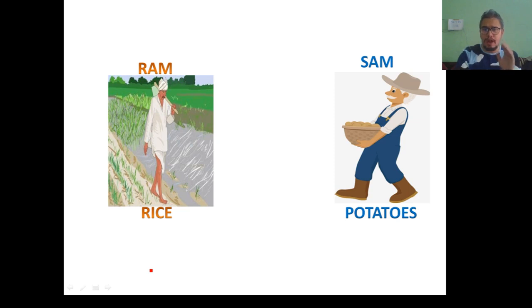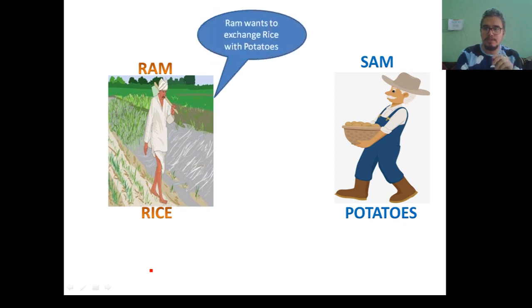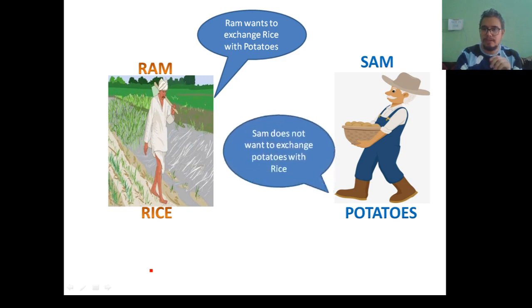Ram wants to exchange his rice with potatoes, but Sham doesn't want to exchange potatoes with rice. In this case the exchange did not take place, because even though Ram is willing to exchange rice against potatoes, Sham, who is producing potatoes, is not willing to exchange potatoes with rice. So there was a problem of exchange.